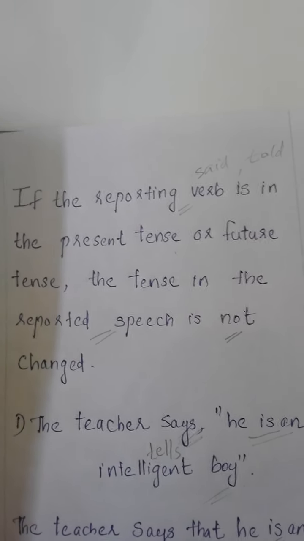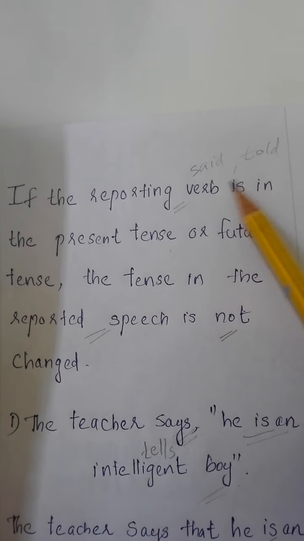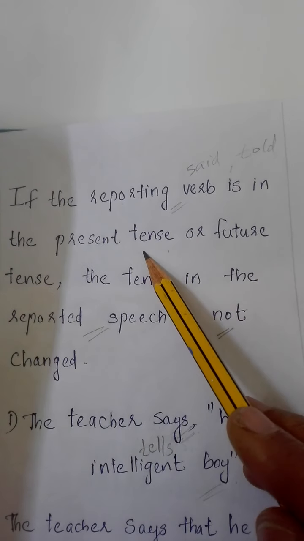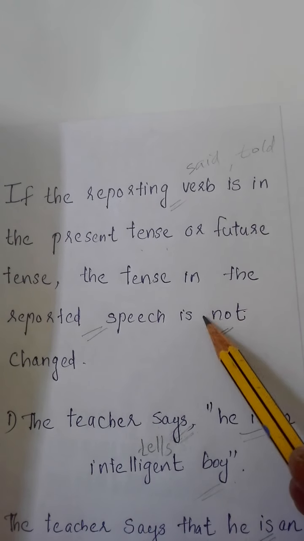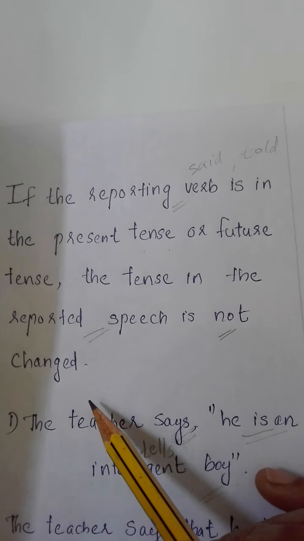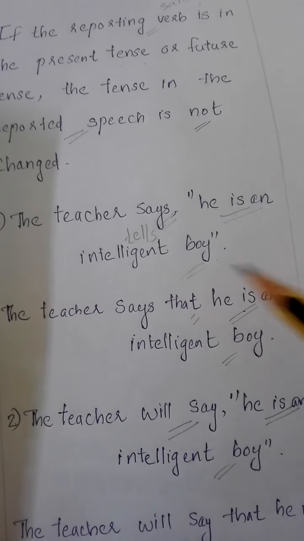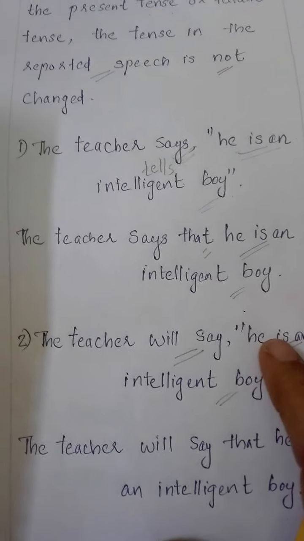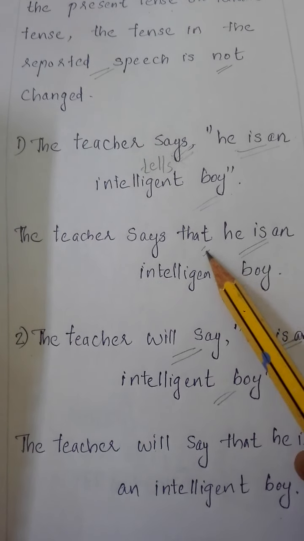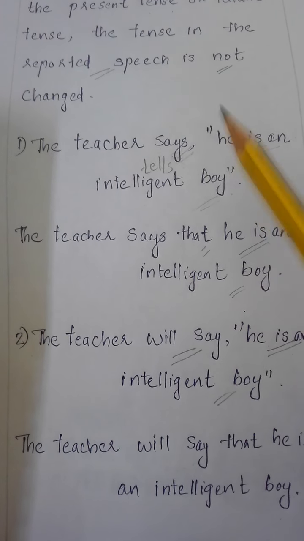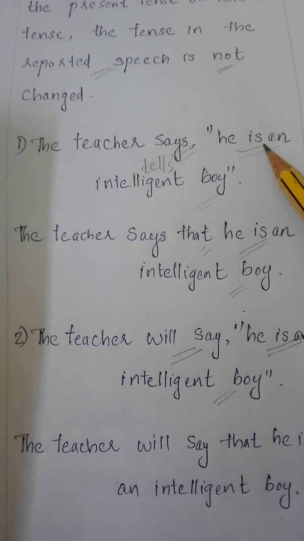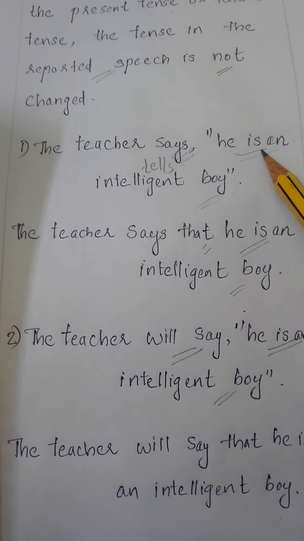Clear? See, let me tell one more. If the reporting verb, words like said, told, etc., is in the present tense or future tense, the tense in the reported speech is not changed. For example, the teacher says he is an intelligent boy. So here we changed the sentence like the teacher says that he is an intelligent boy. So this is in simple present tense, so we don't want to change the tense of this sentence here.